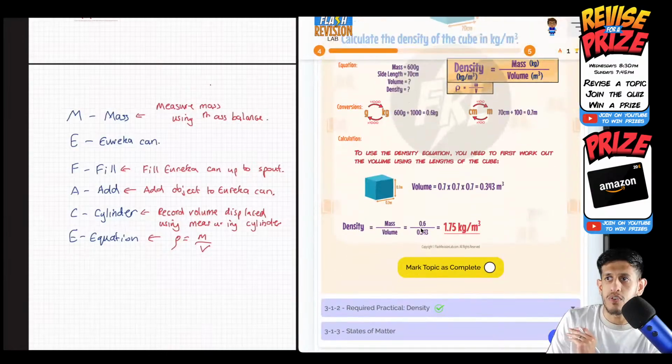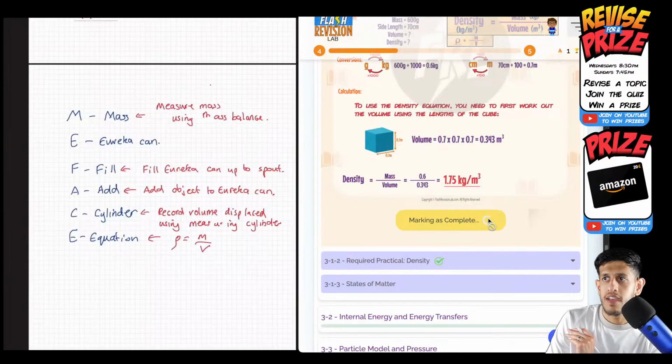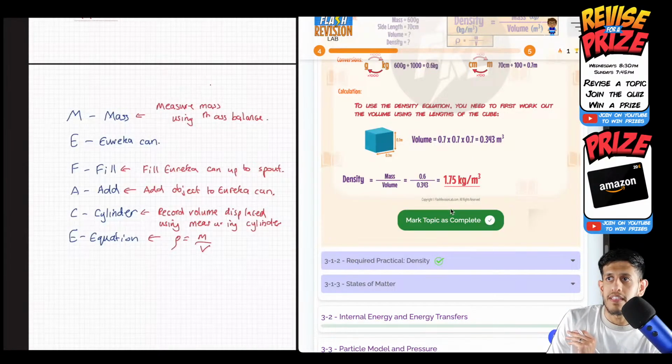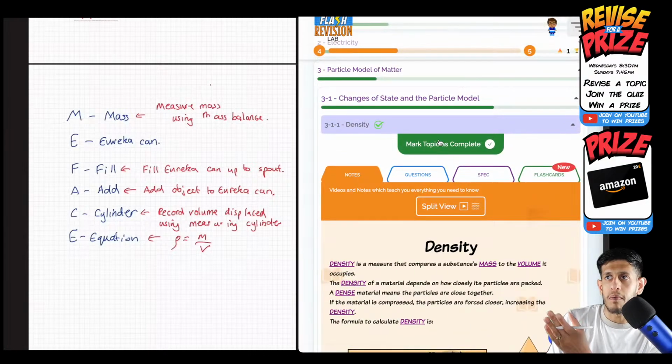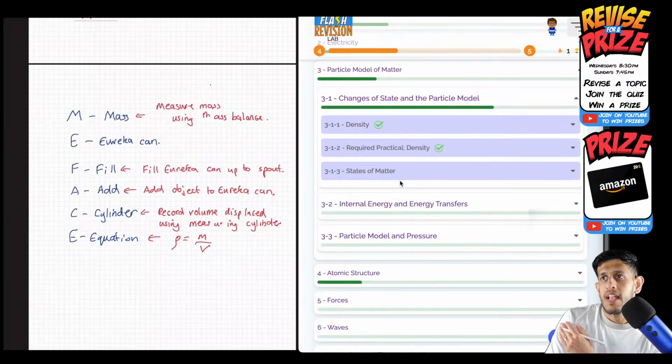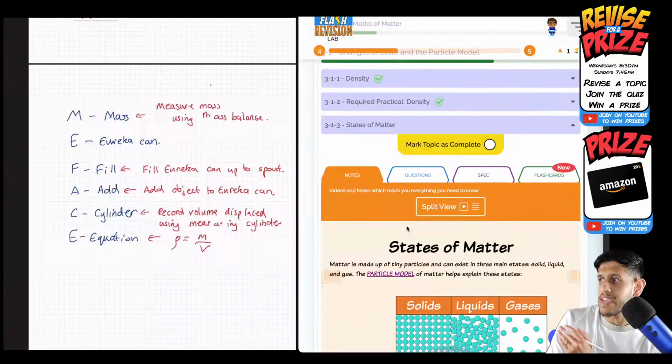We covered density already, so I should really tick that off today. We've done that. Let's clear that off. There you go. That's complete. The bar should go up. See, the bar's gone up again. Yeah. And we're going to carry on because the next one is states of matter.